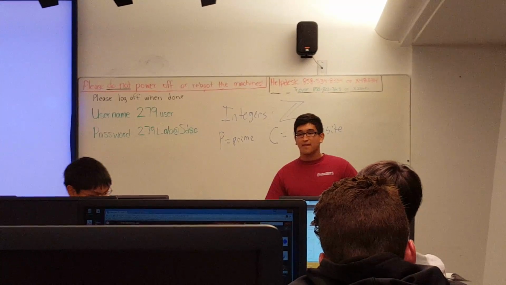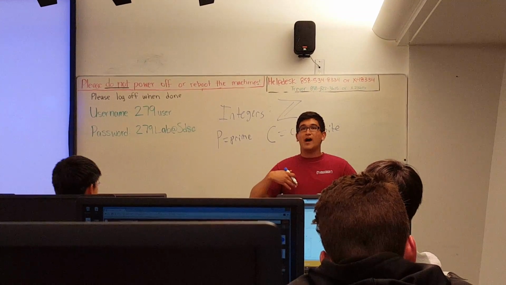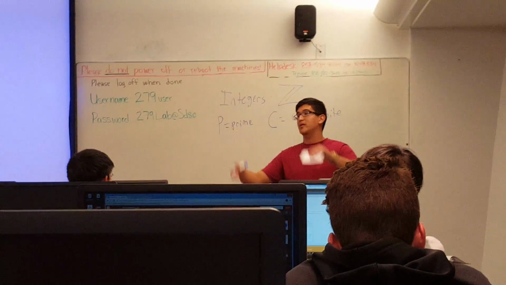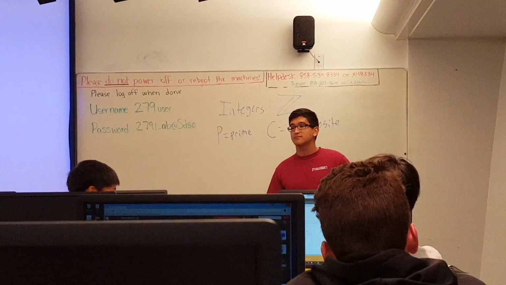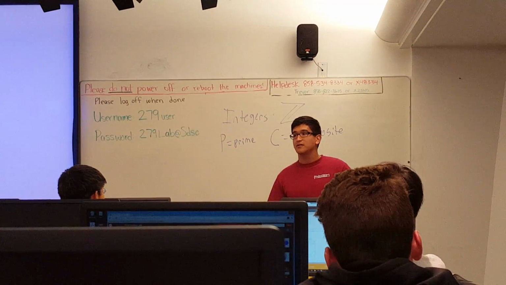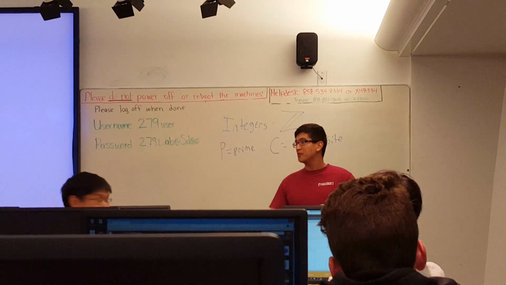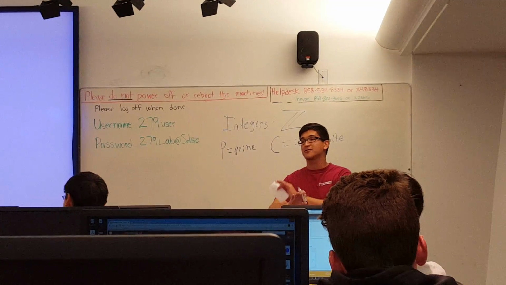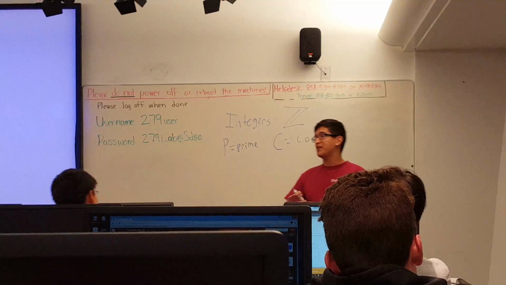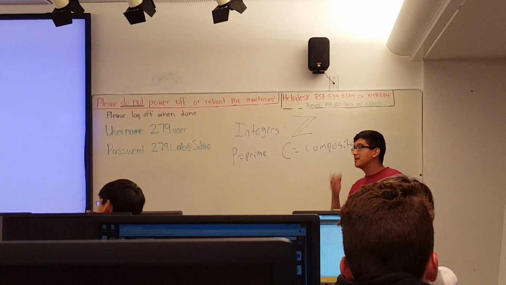Okay, so how do you think you would prove that there's an infinite amount of prime numbers? Go ahead. There's no right or wrong answer, I swear to God, okay? Just give me anything that comes to mind. Okay, so I have an idea.